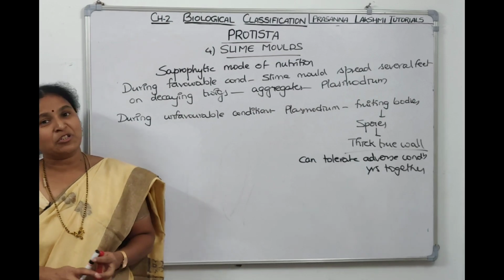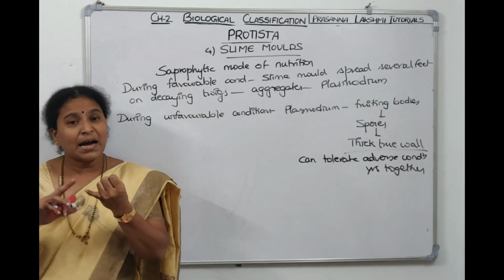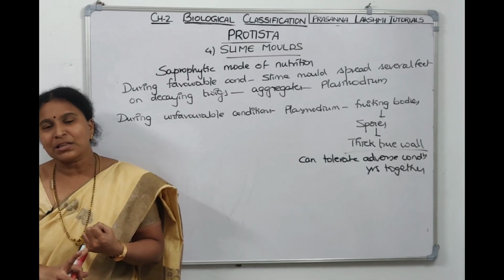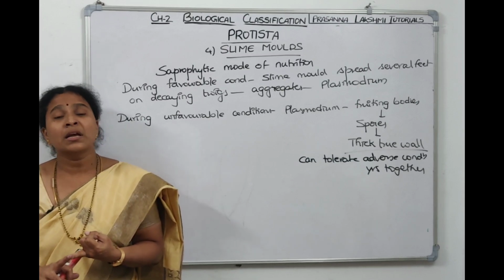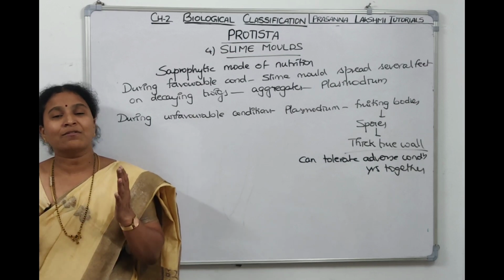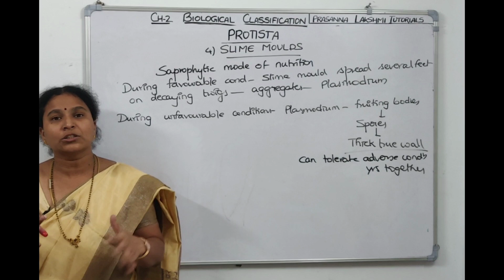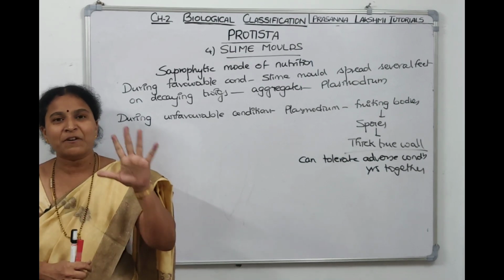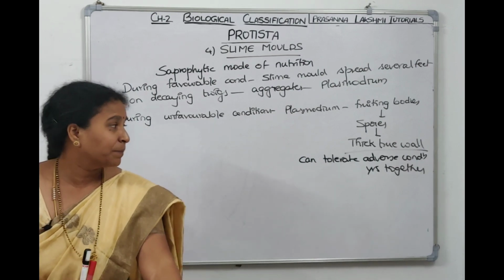So this is information about the fourth group of Protista, which is called slime molds. What are slime molds? They are saprophytic protists. During favorable conditions, they make aggregates. What is that called? Plasmodium. During unfavorable conditions, it undergoes asexual reproduction and it produces fruiting body. On the fruiting body, they produce spores. The spores will have thick walls. These thick walls will allow the spores to sustain for years together in adverse and dormant conditions. Take a screenshot. We'll talk about the fifth group under Protista, which is called Protozoan Protists.